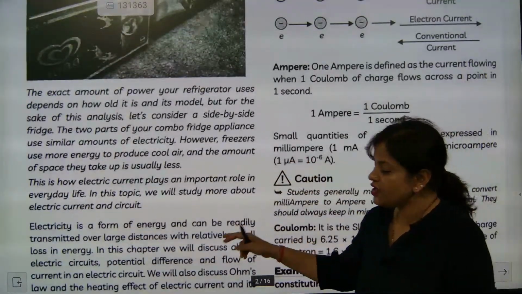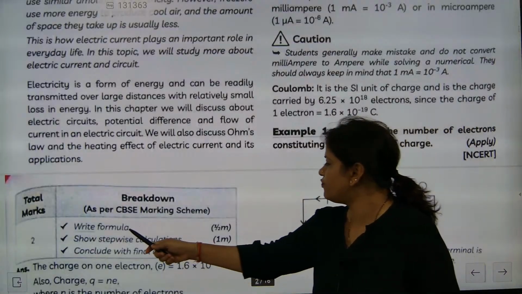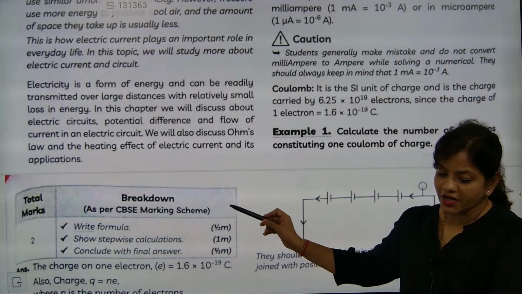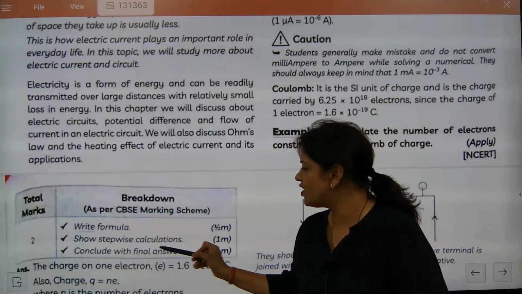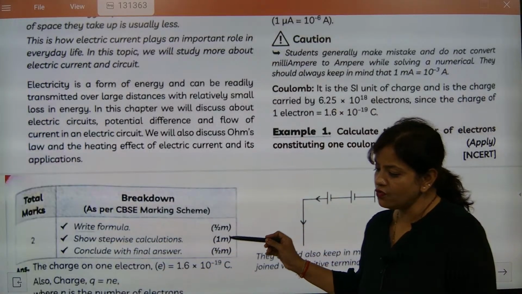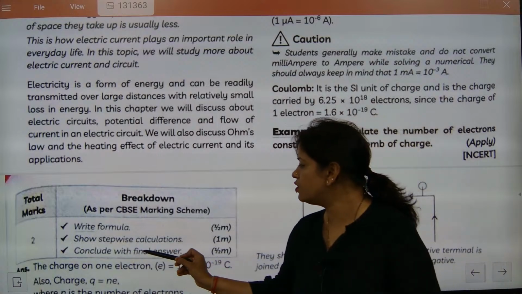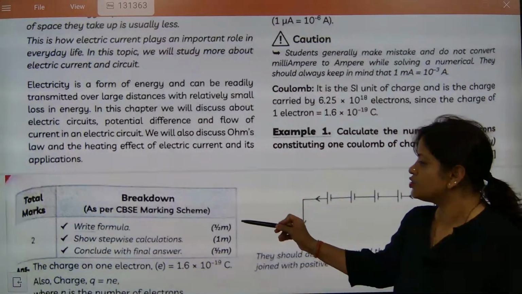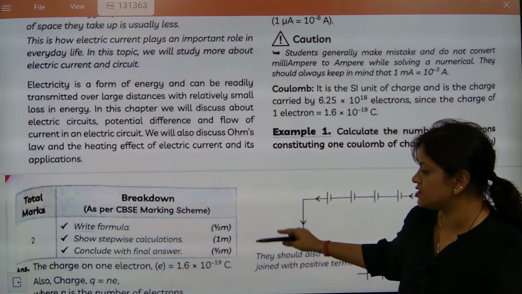Now, definition of electricity. First is the breakdown, right? Formula, understood? So marking scheme, let's check. Right formula, half mark. Show stepwise calculation, 1 mark will be given. Conclude with final answer, half mark. So a total of 2 marks will be given if related questions come.